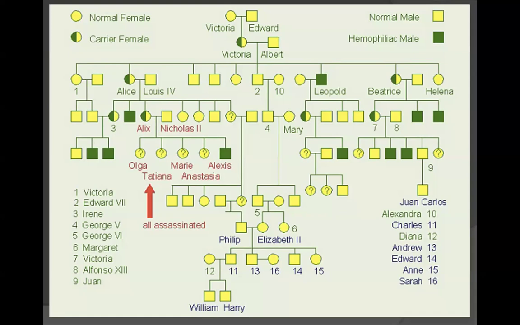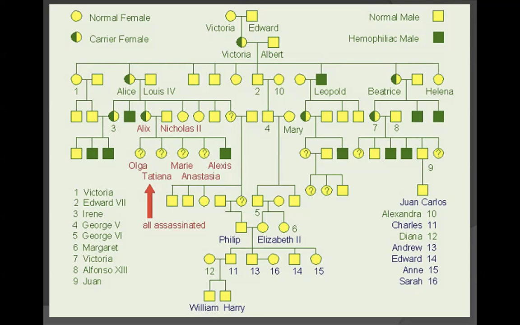Females are normally represented with a circle, whereas males are normally represented with a square. We can also use different colors to represent healthy versus affected individuals. In this case, a healthy or normal individual would be denoted in yellow, whereas the disease would be denoted in green. In this case, we can also see that there are carrier females within the royal family.